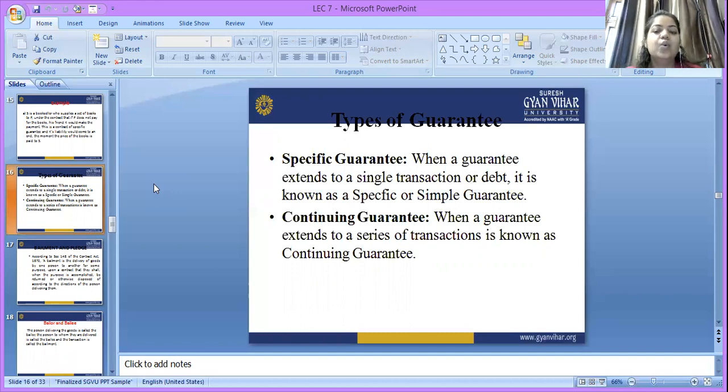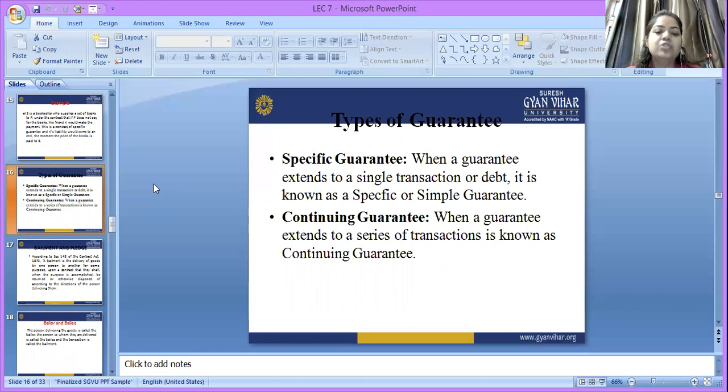Continuing guarantee. When a guarantee extends to a series of transactions, it is known as a continuing guarantee. Let's take the example. There are three parties, A, B and C. C is the surety on behalf of B. If B is not able to pay the book amount, that means the 20,000 to A, then there is a contract of guarantee, the continuing guarantee.